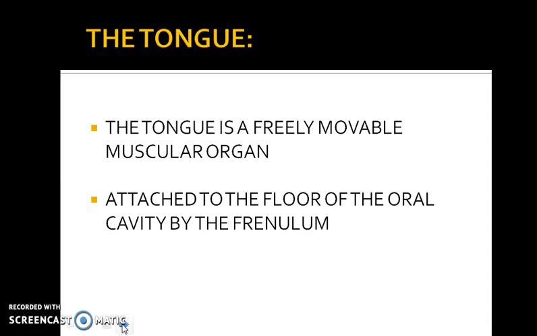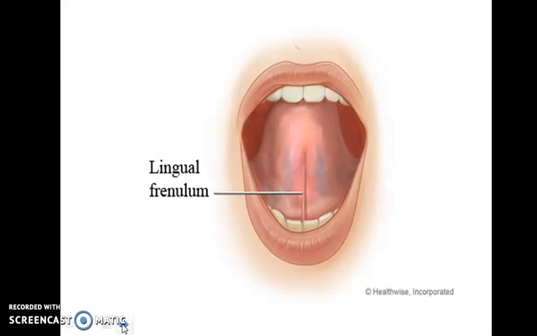Now let's discuss the most important organ in your buccal cavity, and that is the tongue. I hope you know that your tongue is one of the strongest muscles in our body. The tongue is a freely movable muscular organ attached to the floor of the oral cavity by a structure called the frenulum. So let's locate the frenulum. When you raise your tongue and touch the tip of your tongue to the roof of your mouth, you could see this small structure here, which is called the lingual frenulum. So your tongue is attached to the floor of the buccal cavity by the structure called the frenulum.